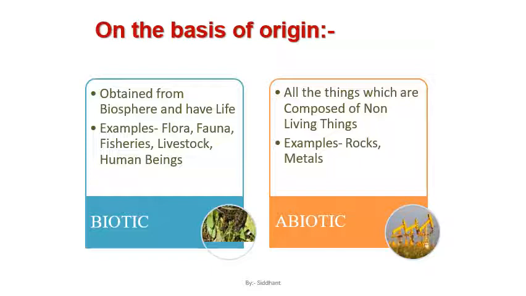So on the basis of origin, we have two types of resources. One is biotic and another one is abiotic. All right, now these biotic resources are those resources which are part of nature, but they have life in it, and they are also obtained from the biosphere. It is obtained from nature and has life. They are known as biotic resources. Examples of biotic resources can be flora, fauna, fisheries, livestock, and human beings, for sure.